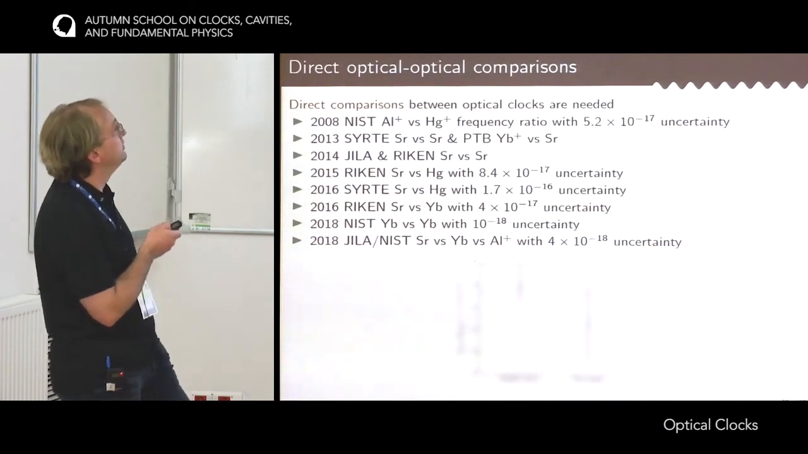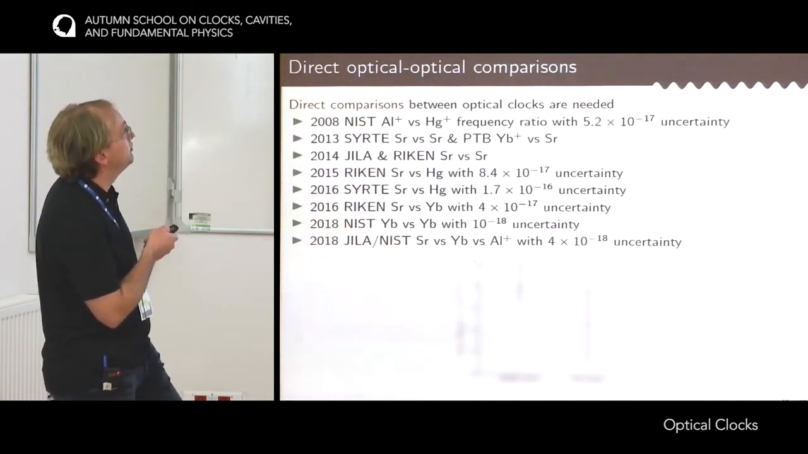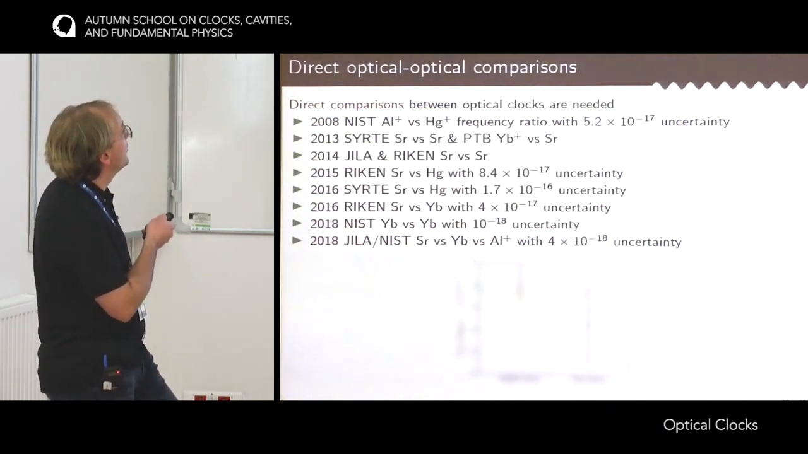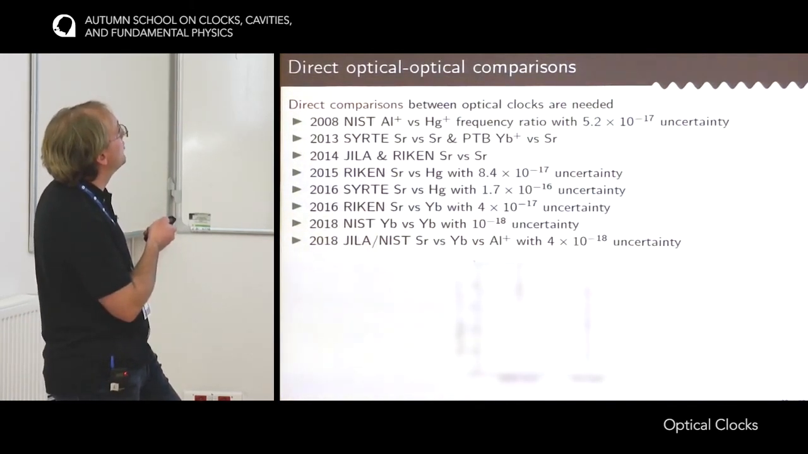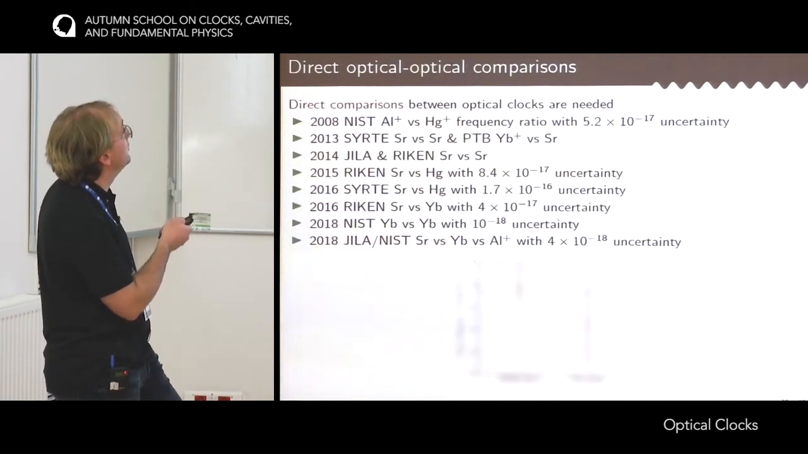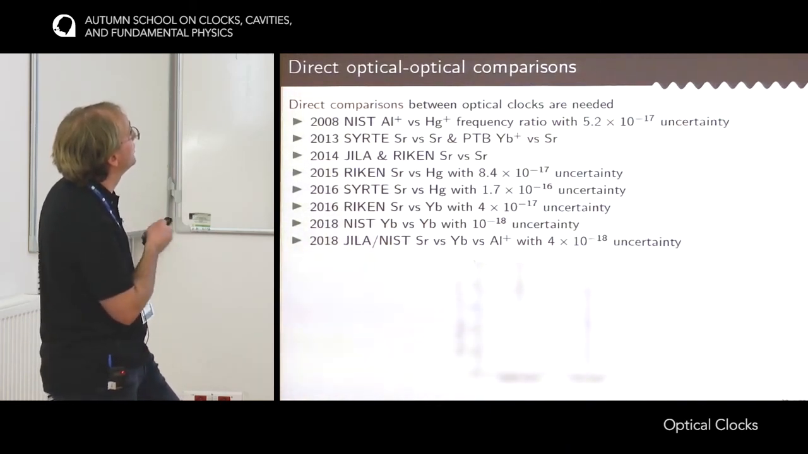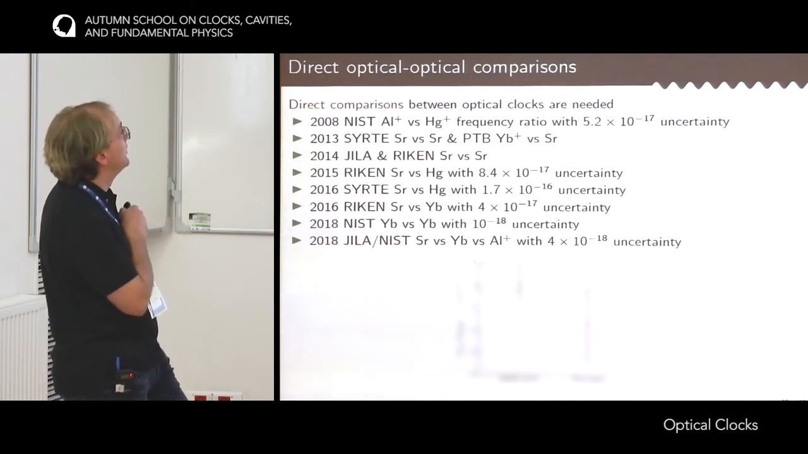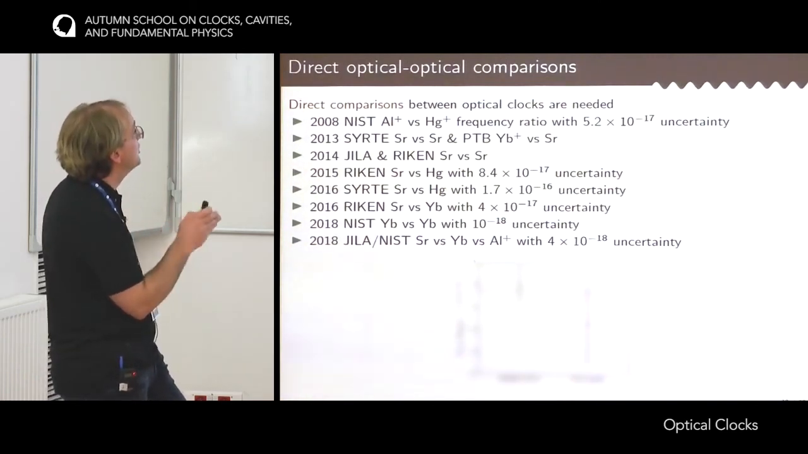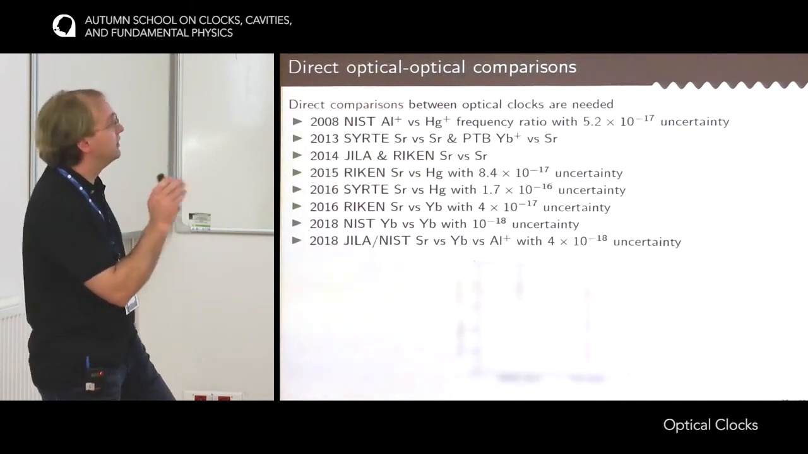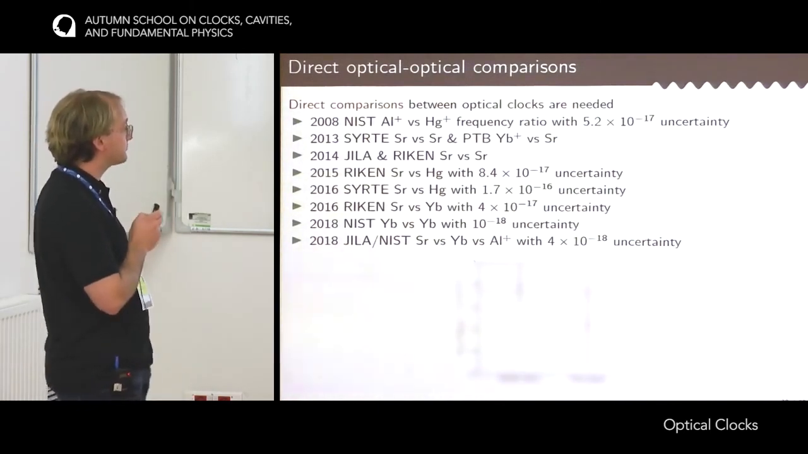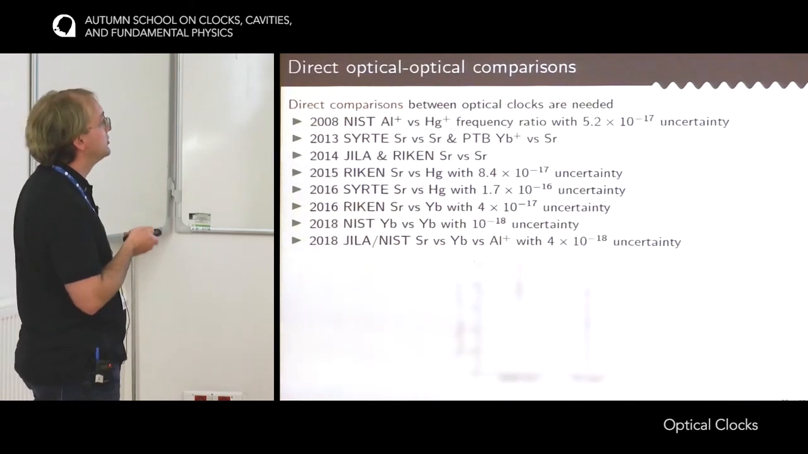For this, it's really important to develop direct comparisons between optical clocks. This is a list of comparisons between optical clocks happening in the same lab. You see they are more and more frequent. The first one was a very nice result at NIST, comparing aluminium versus mercury. That was quite in advance with respect to other measurements. But then in many different laboratories, frequency ratios between optical clocks have been directly measured, without going through the microwave clocks. And I would like to mention one of them.